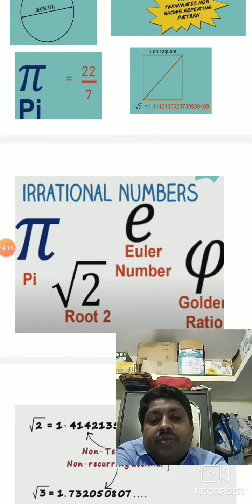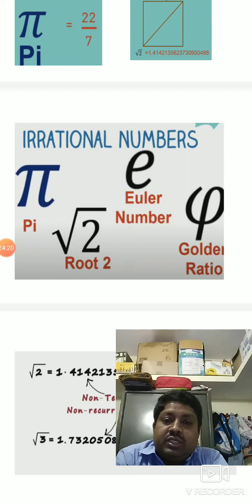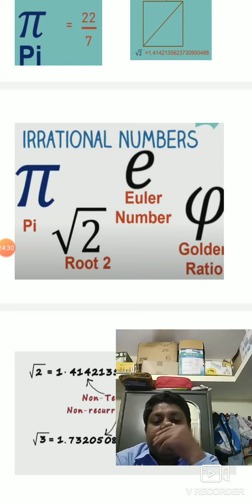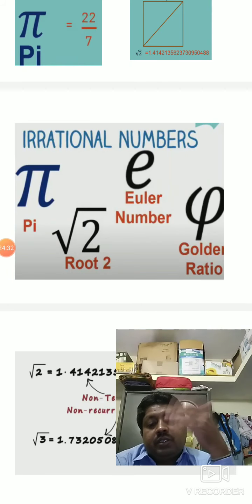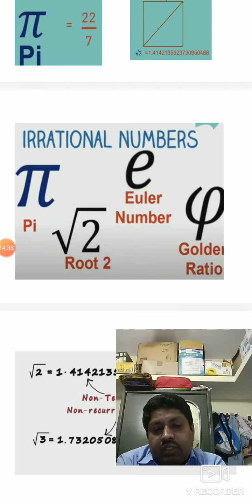What are examples of irrational numbers? Pi is one irrational number. Euler's number, you will come to know later because you are going to study it in college. Then root 2 is an irrational number. Then another is the golden ratio, that is also an irrational number, 1.6 something.